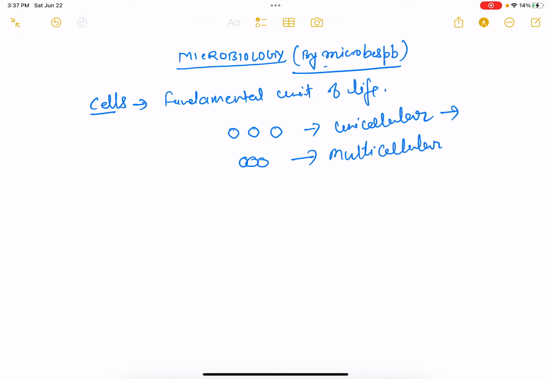Unicellular, basically, is the category in which we consider microbes, whereas multicellular is the term we use for humans and plants. They are multicellular because they have a big body size and their body is made up of small cells.